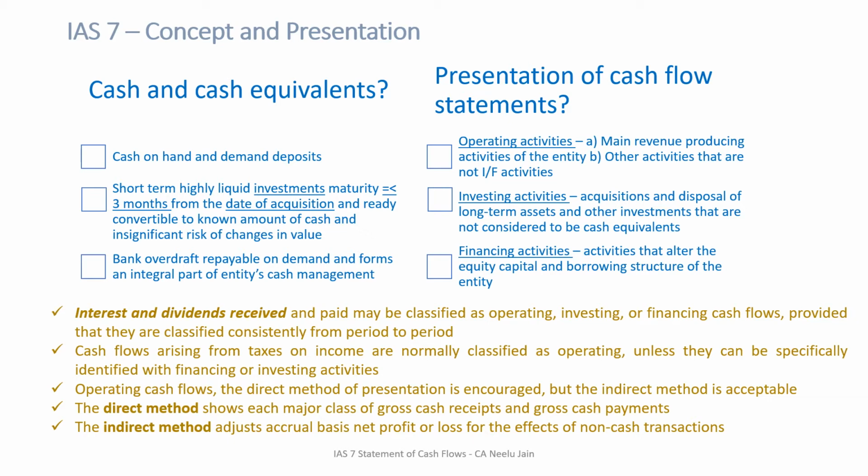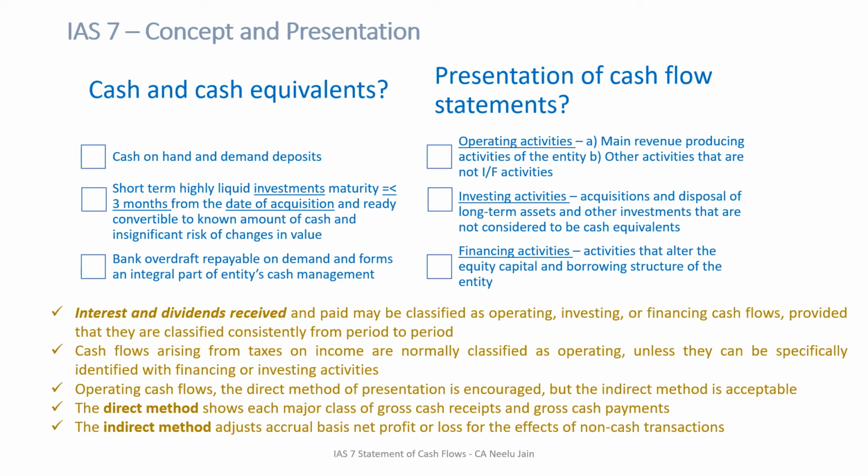So you need to ensure two things: that there is insignificant risk of changes in value and a known amount of cash. Both are very important when you classify your cash equivalents or when you try to identify which components of your balance sheet are cash equivalents.